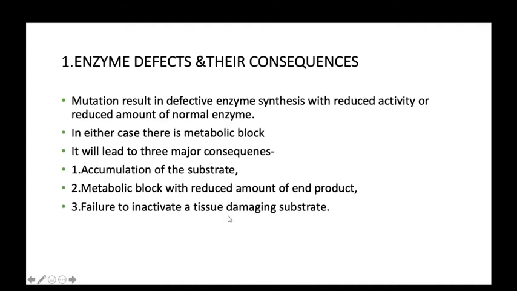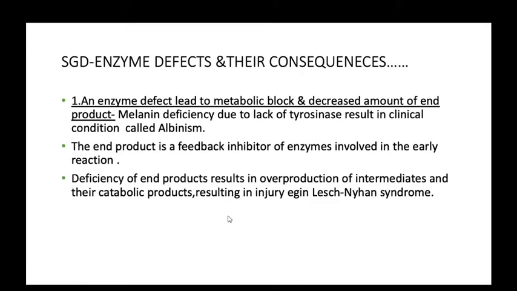Now, first we read that an enzyme defect leads to a metabolic block and a decreased amount of end product. For example, melanin deficiency due to lack of the tyrosinase enzyme results in a clinical condition called albinism. Did you see this patient, albinism? Anybody seen this patient?